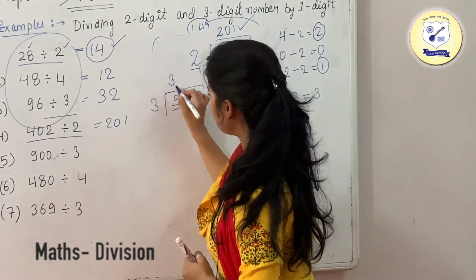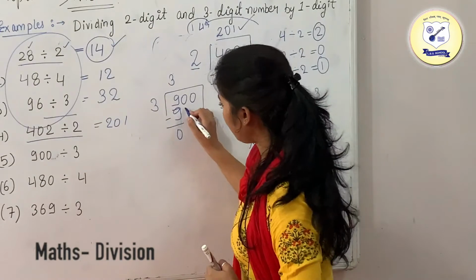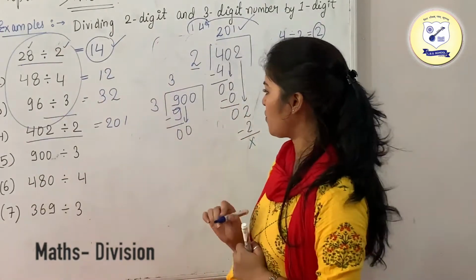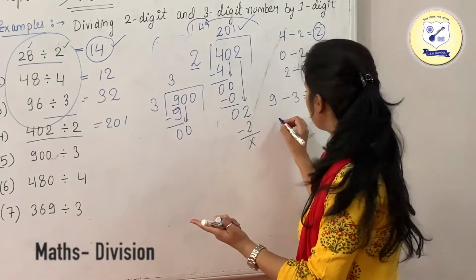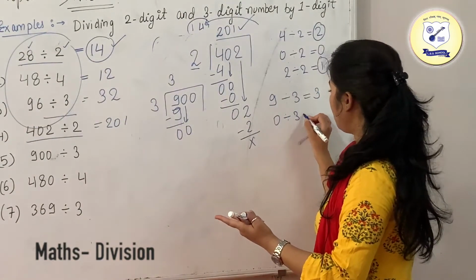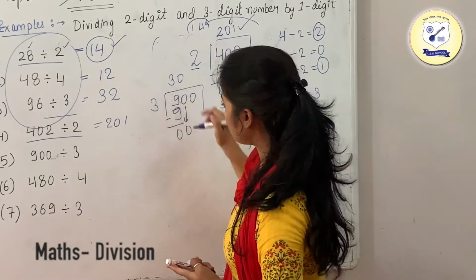So 3 3s are 9, which leaves 0. Now again take 0 down. Now we are having this 0 and we need to divide it by 3. So 0 divided by 3 is going to be your 0, so we need to write it over here. 3 zeros are 0.